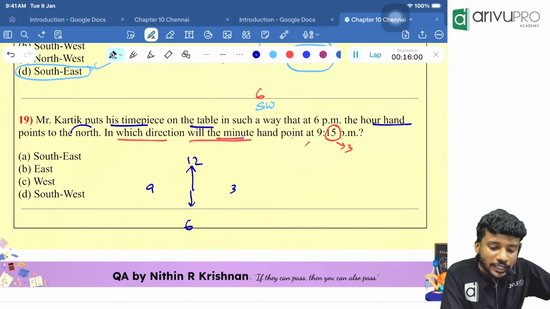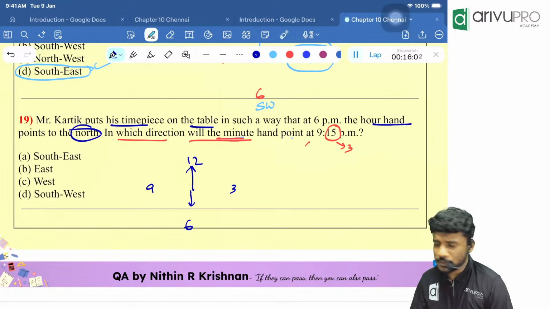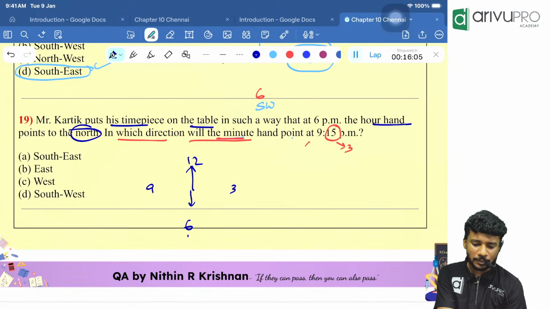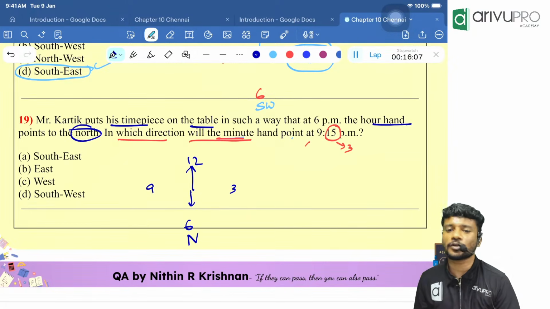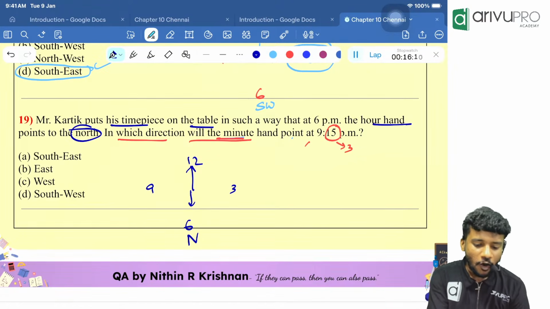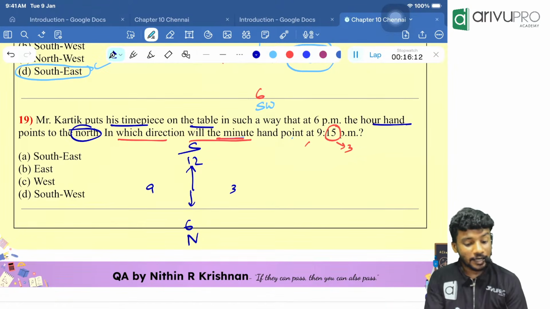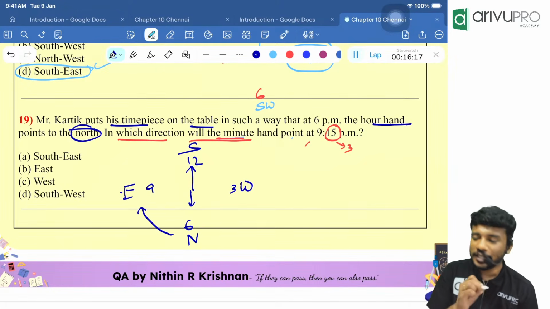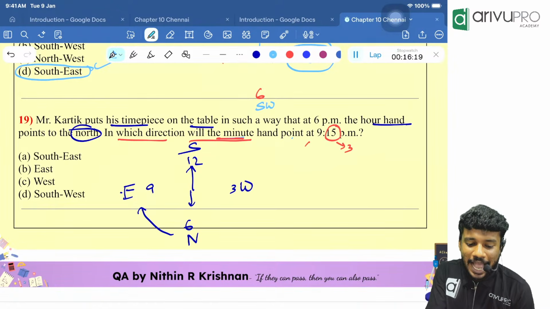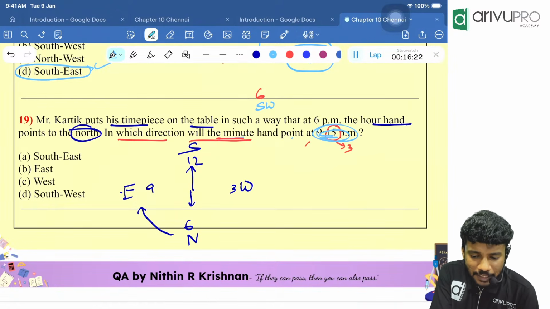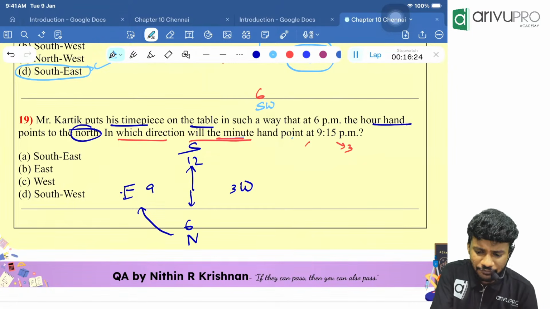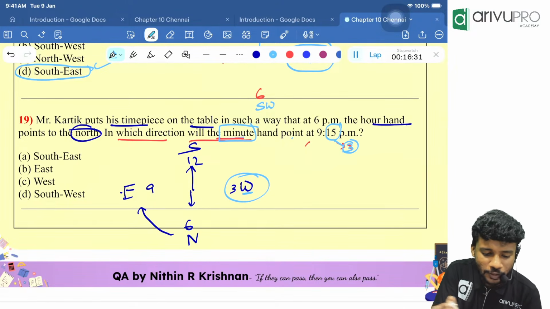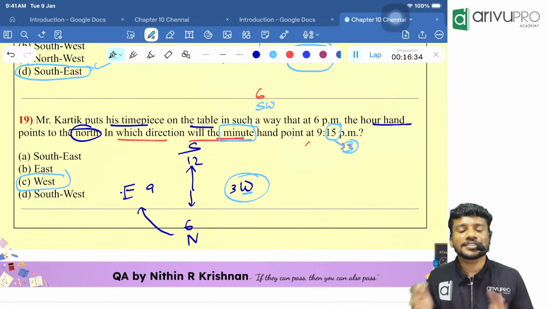Our hour hand is pointing north. At 6 p.m. our hour hand is pointing north, so 6 is pointing towards north. Then tell me, the opposite will be what? South. The right of north is always what, people? East. The opposite of east is what? West. Then they are asking at 9:15 p.m., the minute hand is pointing where? That means 15 means what? 3. So 3 is now in which direction? West direction. That's your answer.